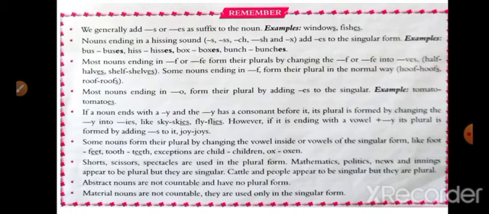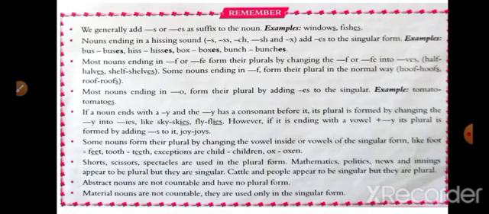Most nouns ending in o form their plural by adding es to the singular. Example: tomatoes. If a noun ends with a y and the y has a consonant before it, its plural is formed by changing the y into ies, like skies, flies.